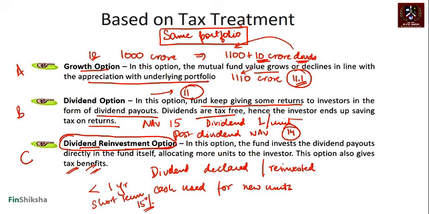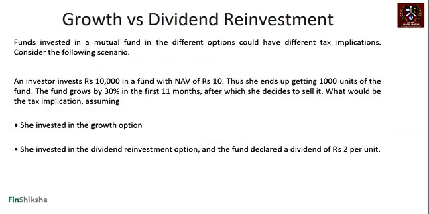Let's understand how, right? Take an example. Funds invested in mutual funds with different options could have different taxation treatments. An investor invests rupees 10,000 in a fund with a NAV of rupees 10, thus she ends up getting 1,000 units. The fund grows by 30% in 11 months, after which she decides to sell it. So it's selling after 11 months, so it is short term and there's a growth of 30%, so it's a capital gain, and short term capital gain gets taxed at 15% in India, right?